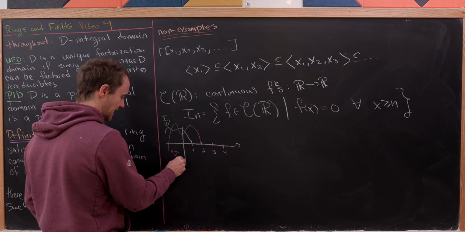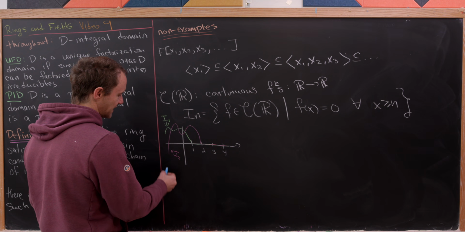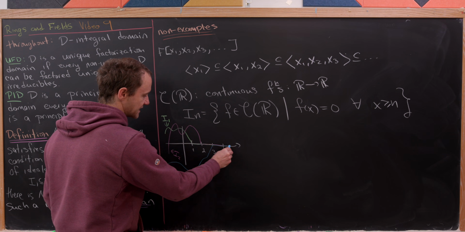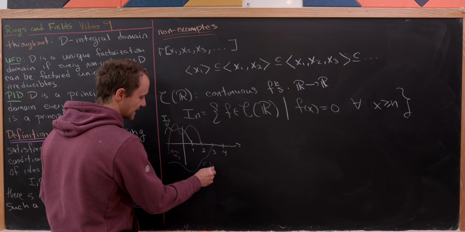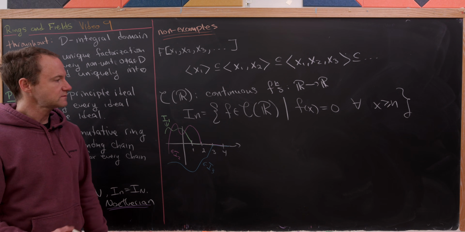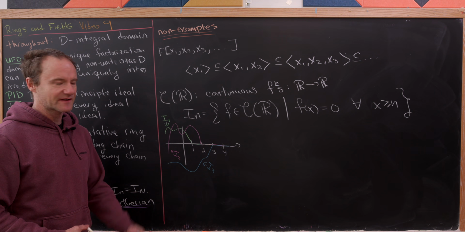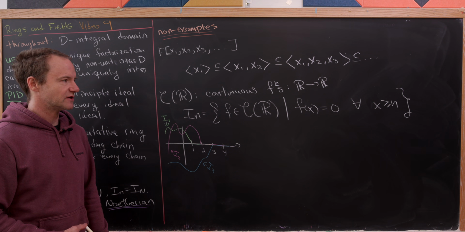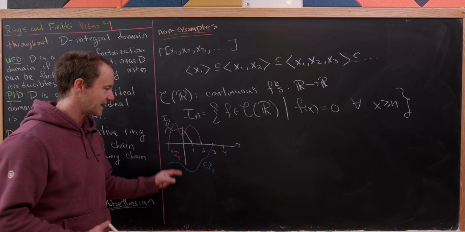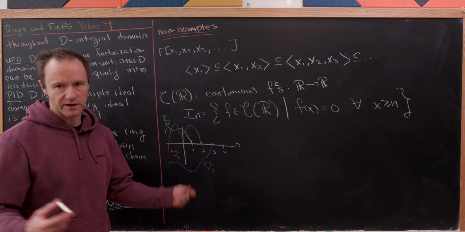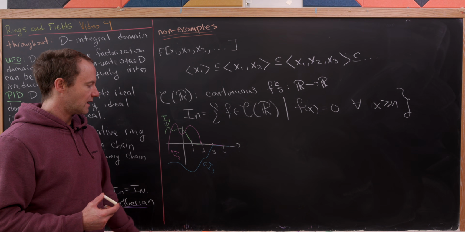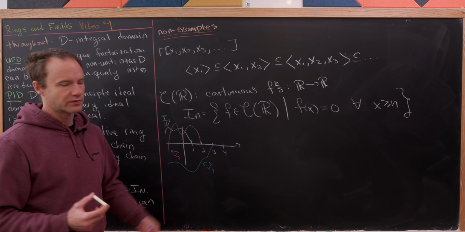So that's something in I sub 2. And then something in I sub 3 kind of does whatever it wants until it gets to 3, and then it's always 0. So that would be something in I sub 3. And then, well, you can kind of see where this is going. So I'll let you check that this is indeed an ideal, but I think it's pretty clear because essentially you're just multiplying by 0 after a certain point, which is just going to give you 0 after that point. That'll give you the absorption property of the ideal.